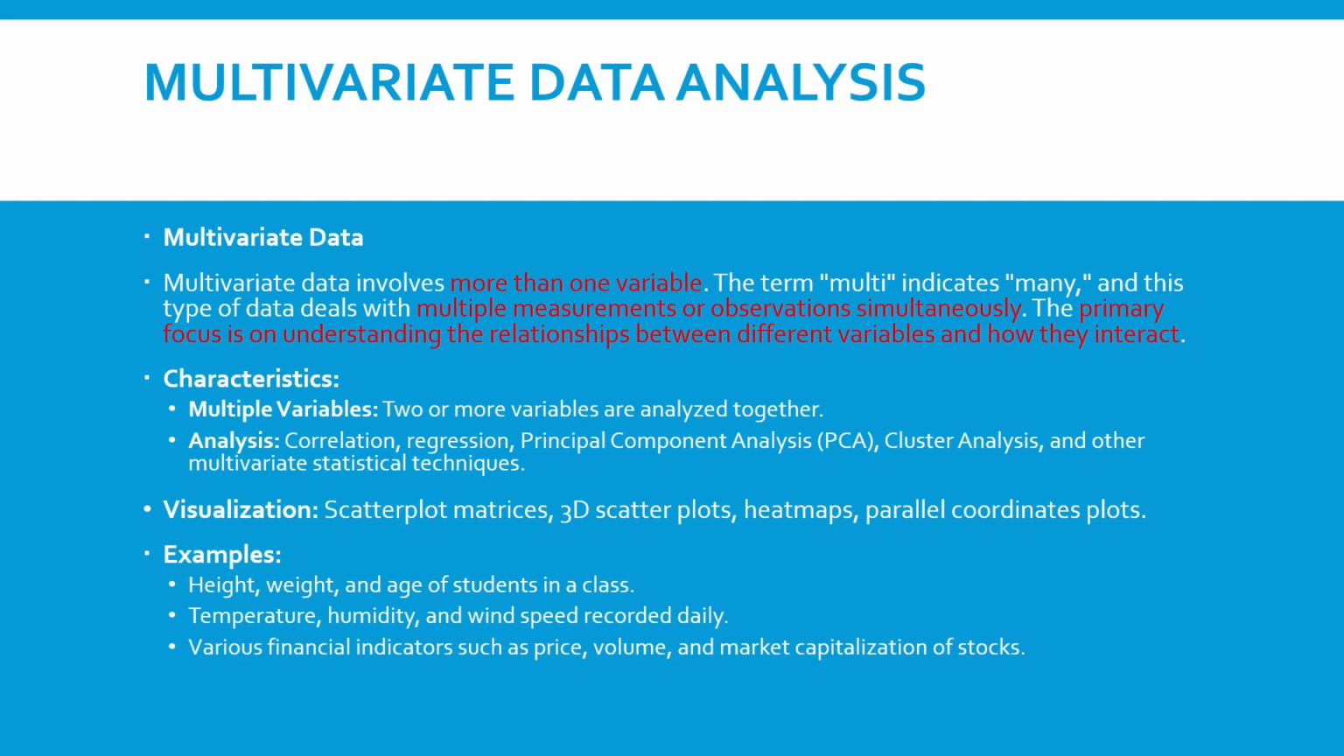Another multivariate example is environmental data: the temperature, humidity, and wind speed recorded daily in a particular area. Here multiple variables are involved, three variables, that is temperature, humidity, and wind speed. And a third example is the price of the stock, volume of the stock, and market capitalization of the stock. These three variable measurements we can do for a particular stock. Because we have measurements on price, volume, and market capitalization of the stock, the data becomes multivariate.